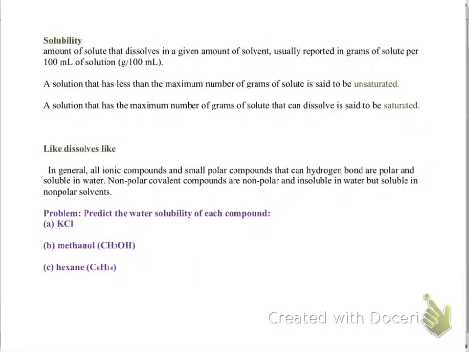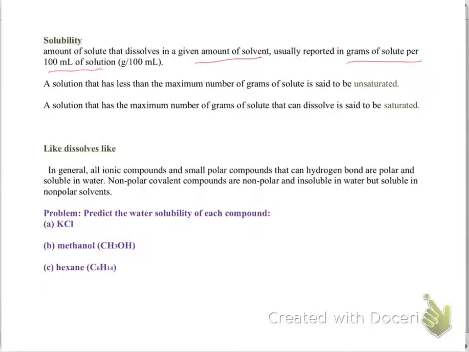Now, what is solubility? We are talking about the solute in the solvent. How much solute can be dissolved in a given solvent? It is the amount of solute that dissolves in a given amount of solvent, and we usually report that in grams of solute per 100 mL.